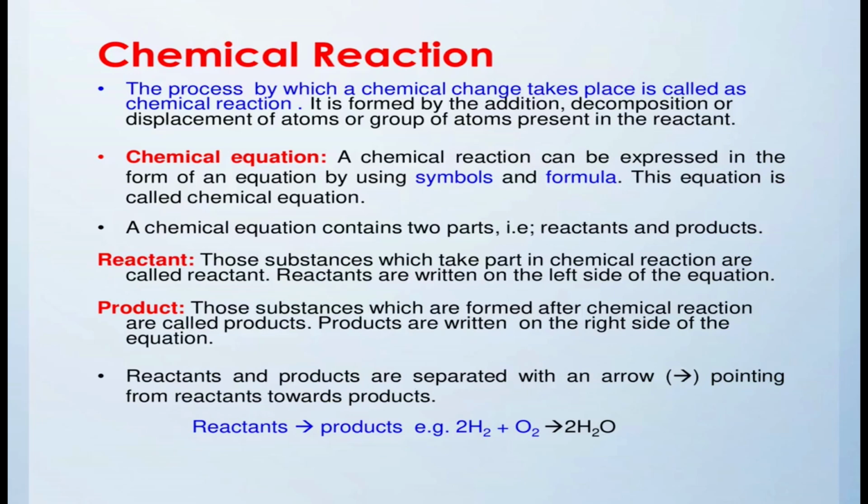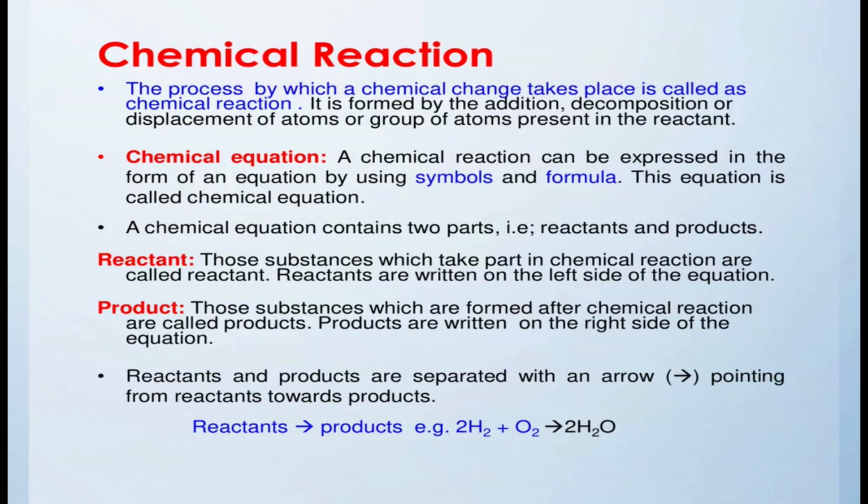Okay. So, look here, you can see the definition of the chemical reaction. A chemical reaction can be defined as the process by which a chemical change takes place. So, whatever chemical changes are occurring in nature, if we can show that process, that is known as the chemical reaction.